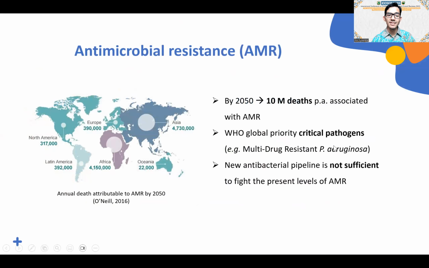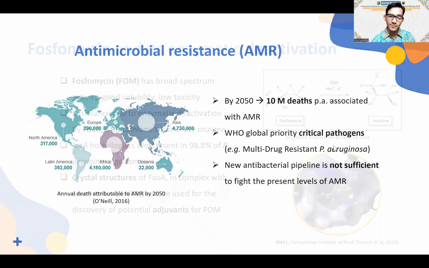Antimicrobial resistance continues to be a serious threat. It is projected that AMR can cause 10 million deaths per year by 2050, taking more lives than cancer. The World Health Organization has released a list of critical priority pathogens which can cause severe and deadly infections. For example, multi-drug-resistant Pseudomonas aeruginosa. Unfortunately, the current antibiotic discovery model is not delivering sufficient agents to combat present levels of antibiotic resistance, leading to fears of the arrival of post-antibiotic era.